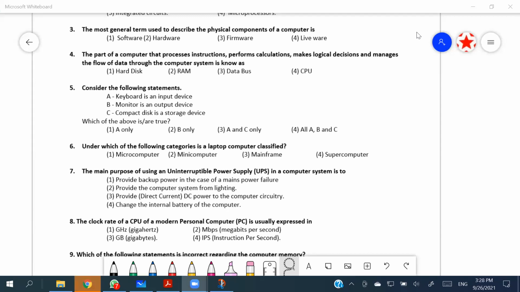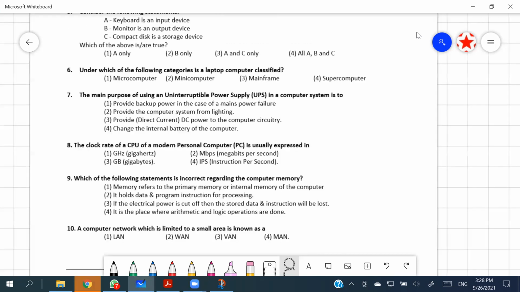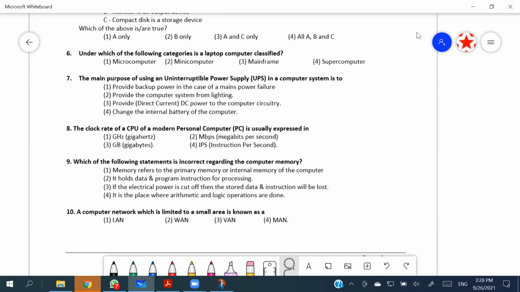Okay, so first we discussed the sixth question, then we are moving to the ninth question. The ninth question says, which of the following statements is incorrect regarding the computer memory? Memory refers to the primary memory or internal memory of the computer. That can be taken as a correct one, so let's mark it as correct and go.